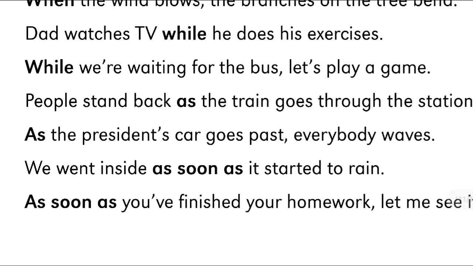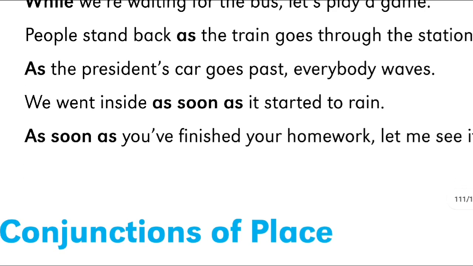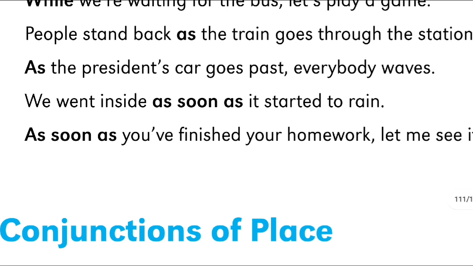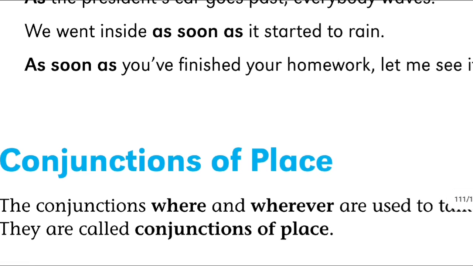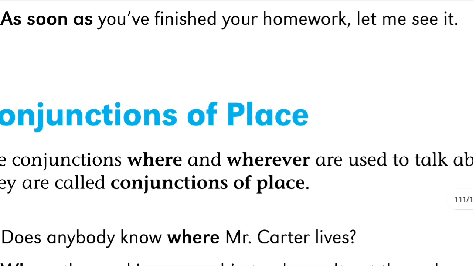Dad watches TV while he does his exercise. So dad is simultaneously doing both the work, watching TV and doing his exercise. So while is used as a conjunction here. People stand back as the train goes through the stations. As means people stand back as the train goes through the station. As is used here as a conjunction. And at the last, as soon as you have finished your homework, let me see it. As soon as means whenever you finished your homework, let me see it. So as soon as is used as a conjunction here between finishing homework and showing it to your parents.